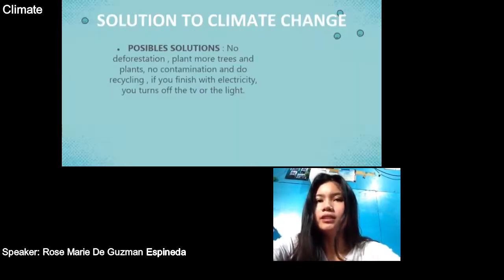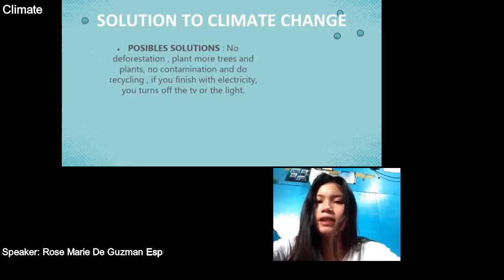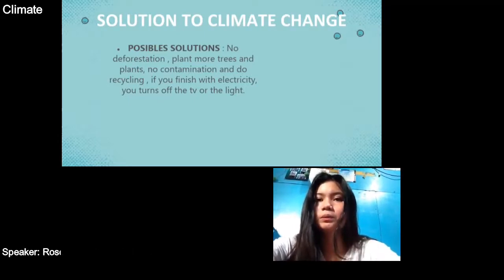Solution to climate change. Maraming pwedeng maging solusyon sa climate change. Number one is no deforestation, para every time na nagbabaha is hindi agad-agad lumalaki yung tubig. Plant more trees and plants, no contamination, and do recycling. For example, sa bahay naman, kapag natapos na gamitin ng electricity, pwede na i-turn off yung TV or light para hindi masyadong mataas yung pagkukonsume.